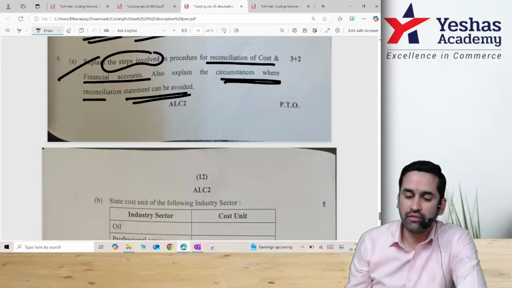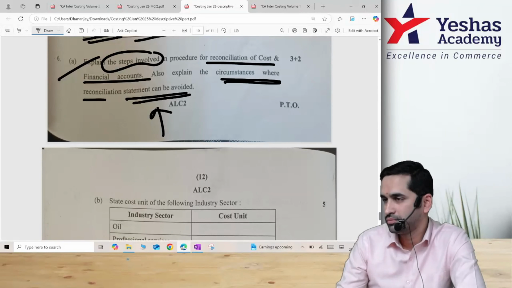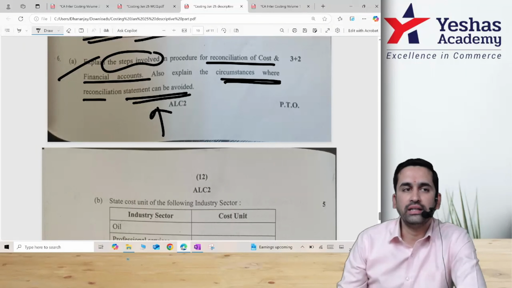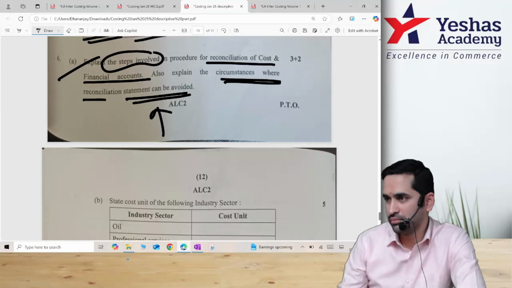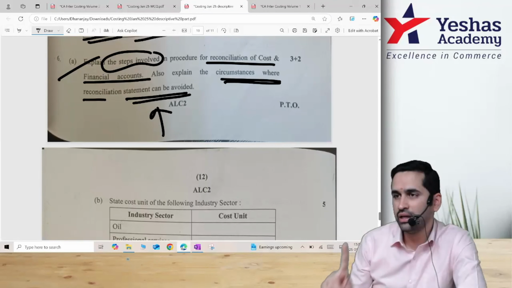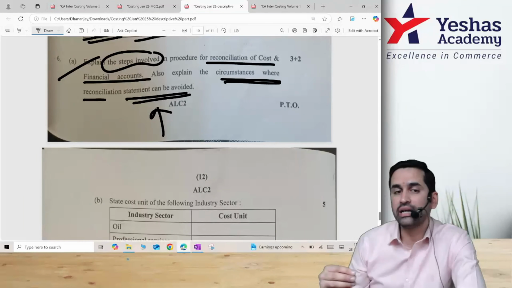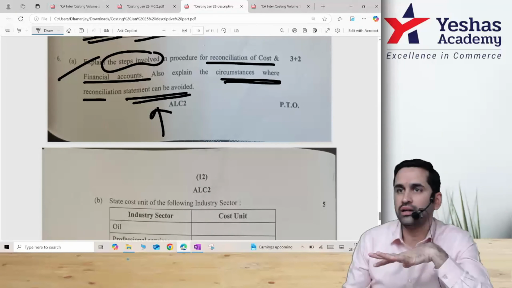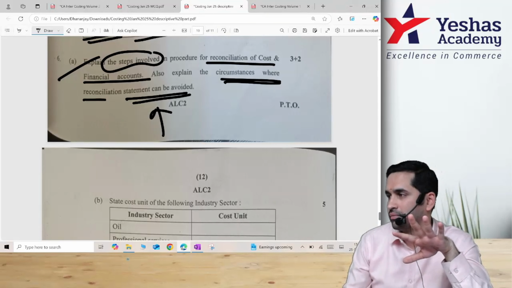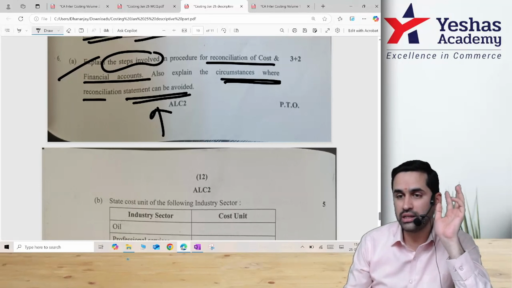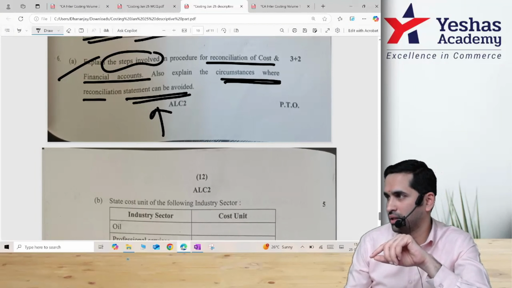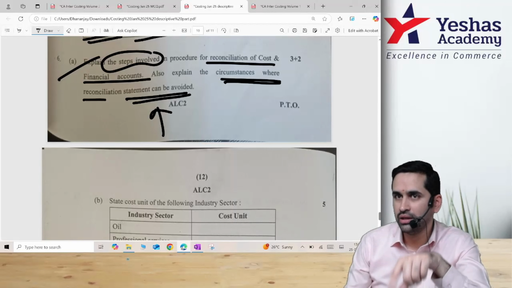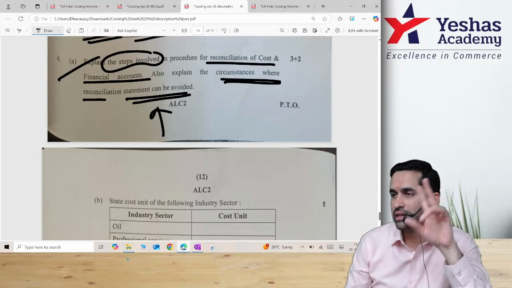Understanding? And then they have asked, under what circumstance can reconciliation be avoided? Either you have an integrated system, and then there is no question of reconciliation because you get only one profit. Or the second, rare possibility: every item is treated equally in both costing and accounting, which normally won't happen. Think about this. If an item like donation comes, you will take it in the P&L account, but you will not take it in cost accounting. And once that happens, you have to reconcile.